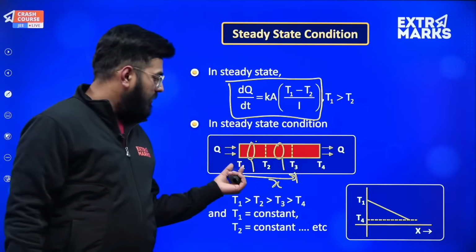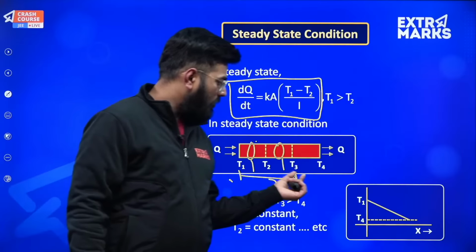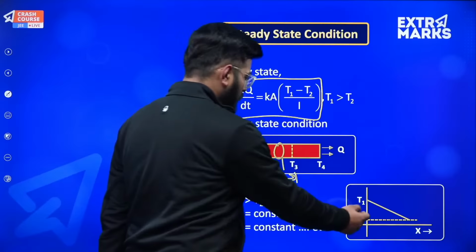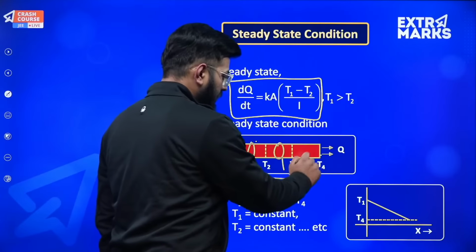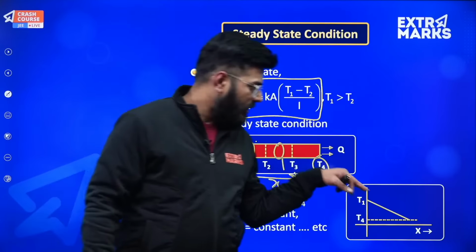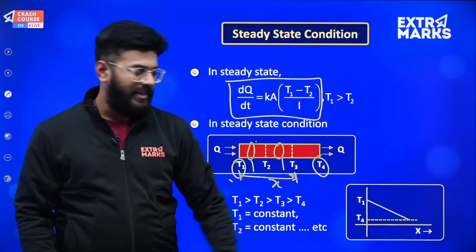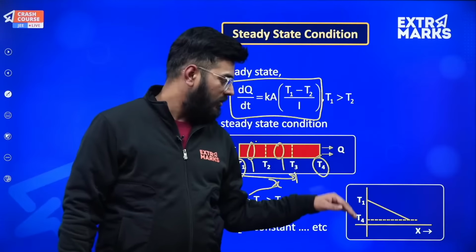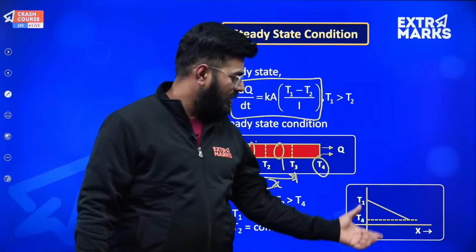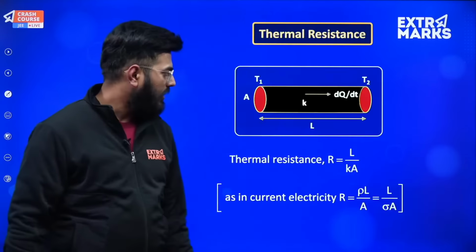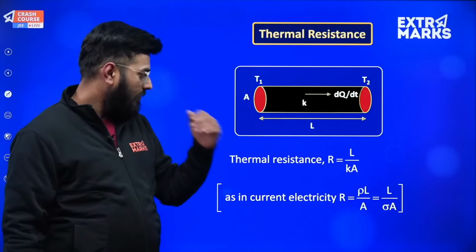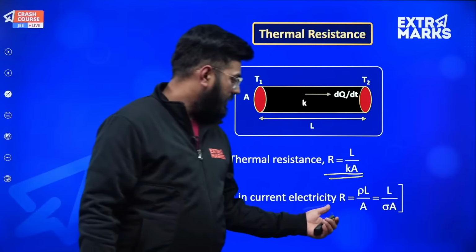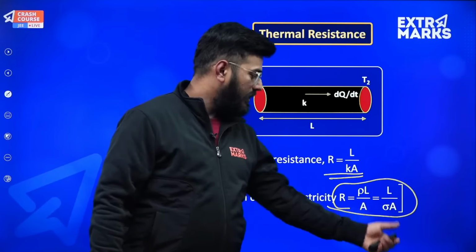T1 will be the maximum value of temperature, and as I move forward, the temperature will reduce, and the reduction will be from obviously T1 to T4, that is this point to this point. The rate of change of temperature with length will obviously be a straight line curve. So this entire representation is all about that. Now this I have clearly told you, this is the value of thermal resistance. In current electricity, you need to actually make it in sync with that.